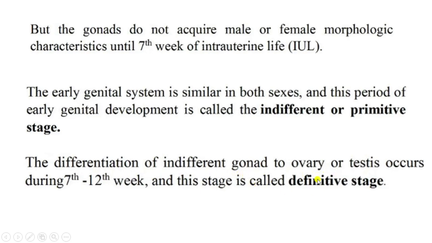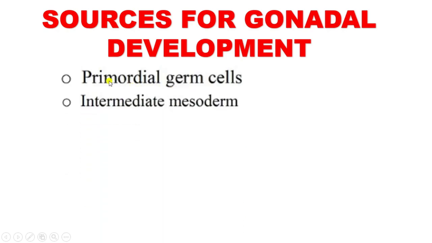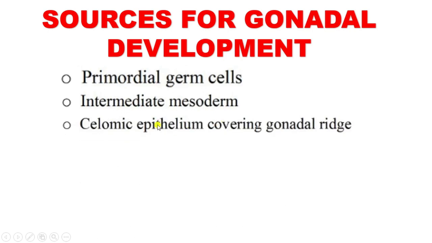So we look at the indifferent or the primitive stage and the definitive stage, right? And we will further discuss these stages in our coming lecture. Now we look at the sources of the gonadal development, right? So there are three sources. First is the primordial germ cell, second is the intermediate mesoderm, and the last one is the coelomic epithelium covering the gonadal ridge, right? Primordial germ cells, intermediate mesoderm, and the coelomic epithelium covering the gonadal ridge are the sources